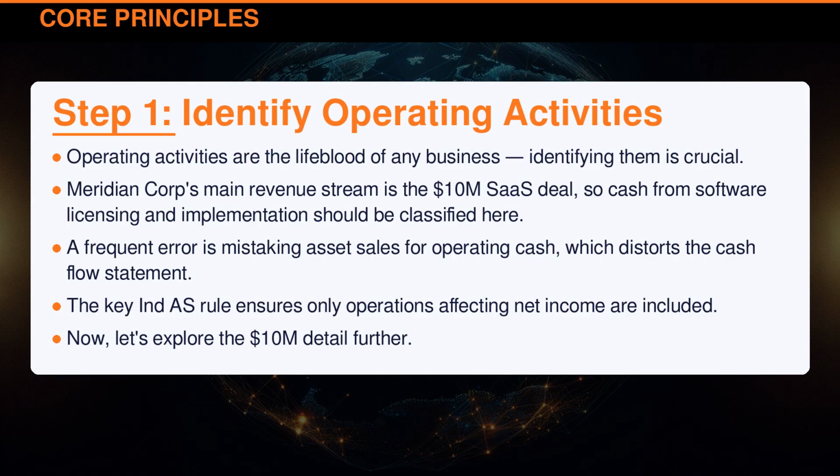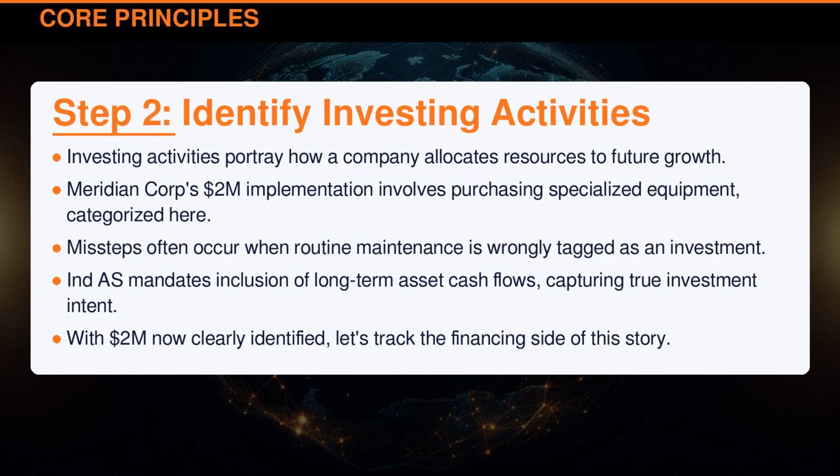Identifying them is crucial. Meridian Corporation's main revenue stream is the $10 million SaaS deal, so cash from software licensing and implementation should be classified here. A frequent error is mistaking asset sales for operating cash, which distorts the cash flow statement. The key Indian Accounting Standard rule ensures only operations affecting net income are included. Now, let's explore the $10 million detail further. Investing activities portray how a company allocates resources to future growth.